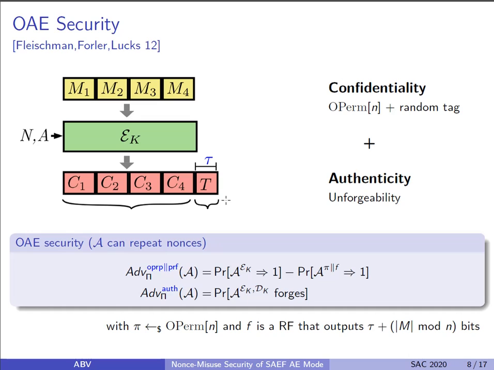For the formal security description, we use the two-requirement flavor of this OAE notion, separating confidentiality and authenticity. Confidentiality is defined by indistinguishability from a random online permutation concatenated with a random function, whereas authenticity is defined by unforgeability. Further, to deal with messages that are not n-aligned and contain incomplete last blocks, we use the refined notion of Huang et al. by expanding the output length of the random function by the length of the last incomplete block.